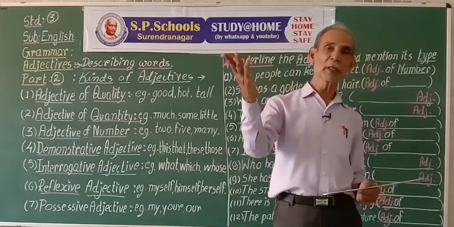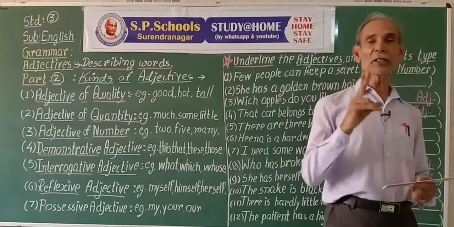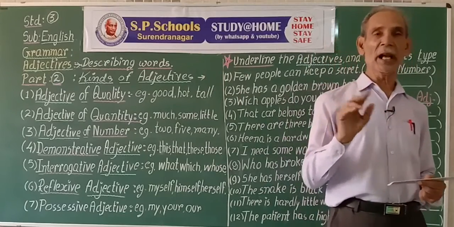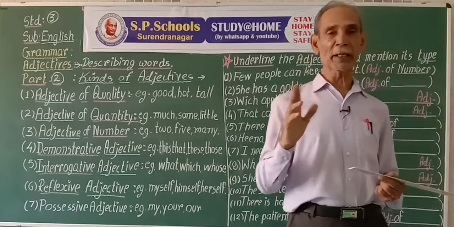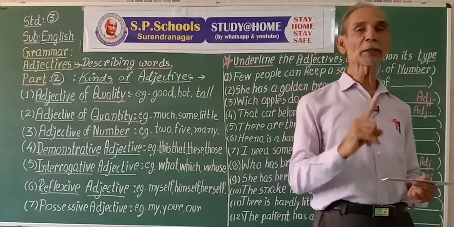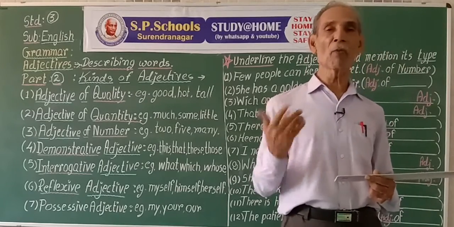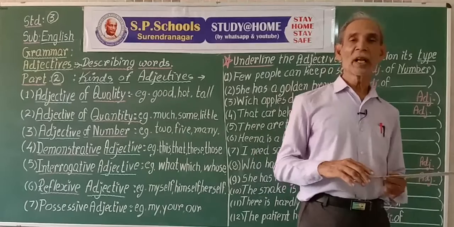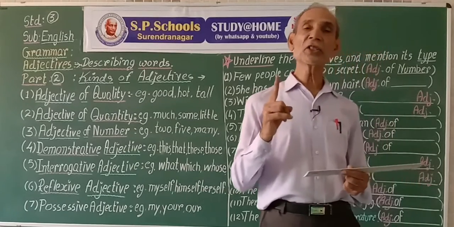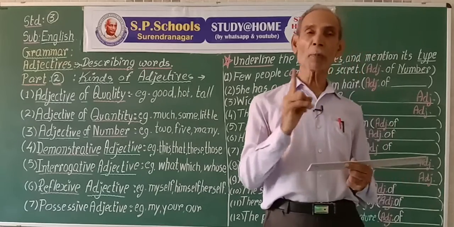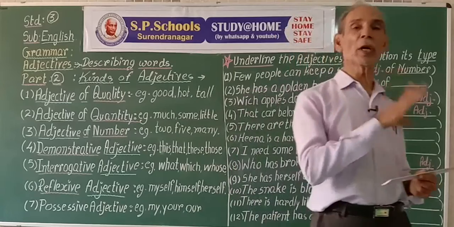That for one and those for more than one. Only these 2 adjectives, this and that, have their plural forms, these and those respectively. No other adjective in English language has plural form. Adjectives are same in form both for plural as well as singular.